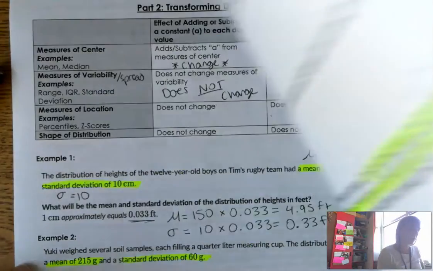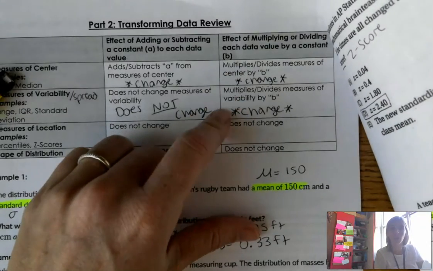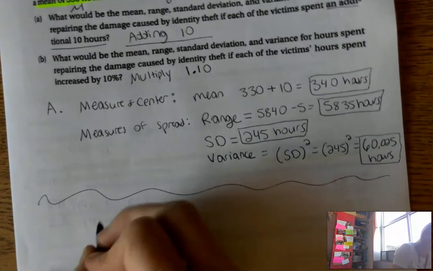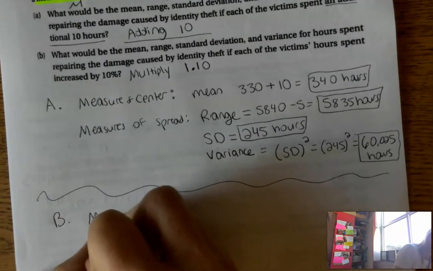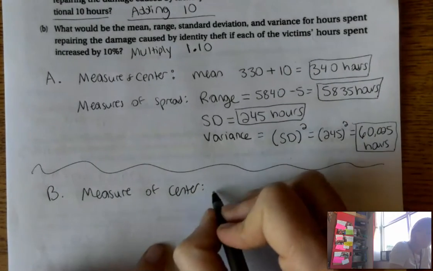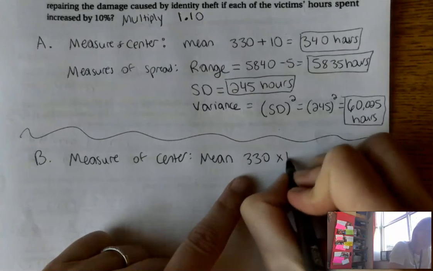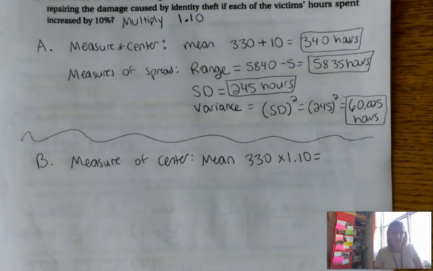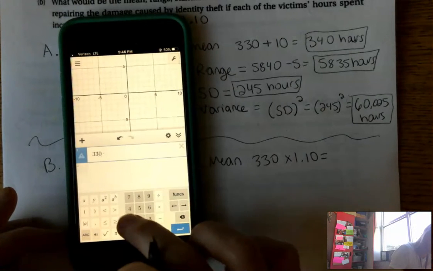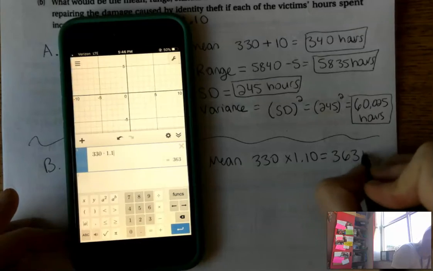So let's look back at our chart. It looks like when we multiply, both the measure of center and the measure of spread change. All right, so we're changing all of them. With part B, my measure of center is my mean, and my mean is going to change from 330. We're going to multiply that by 1.10, and I get 363 hours.